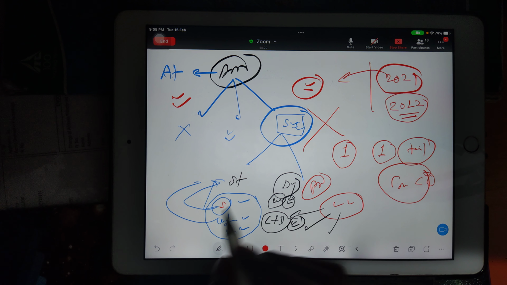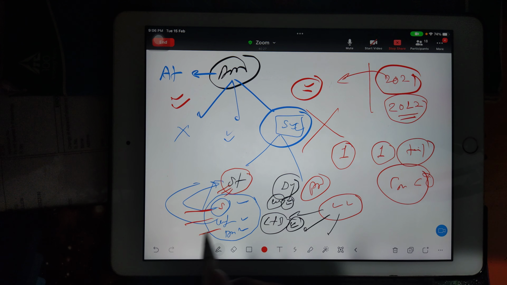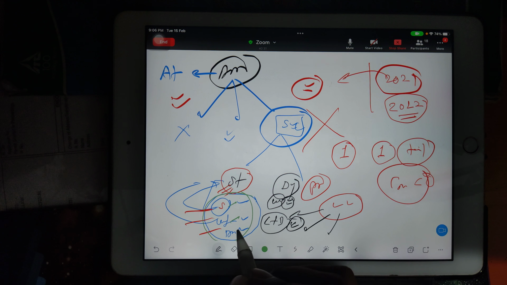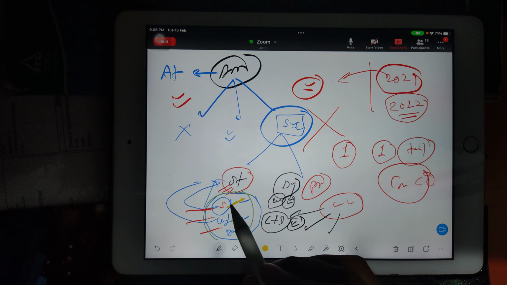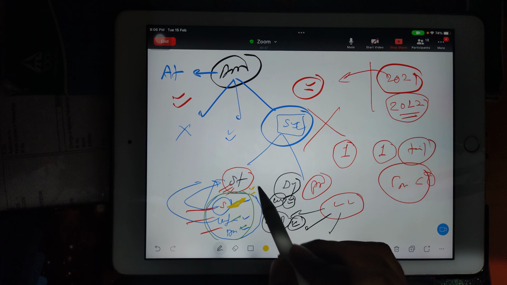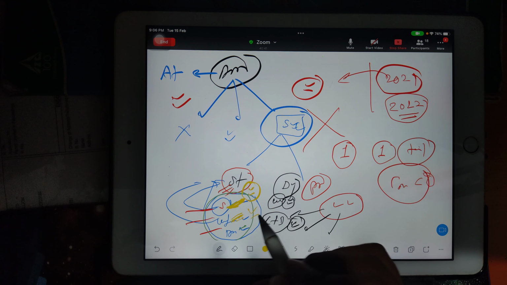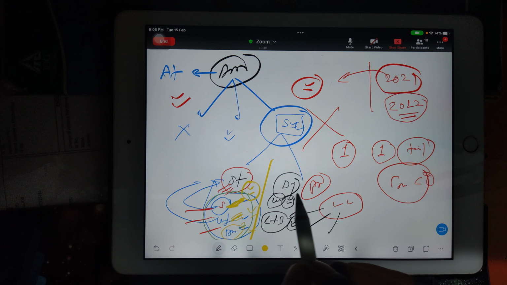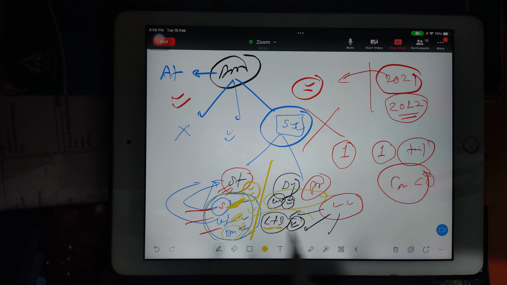For every static stability, we have to bother about their controls: longitudinal static stability with its control, lateral static stability with its control, and directional with its control. But in dynamic, only longitudinal dynamic stability is separate, and lateral plus directional is separate.